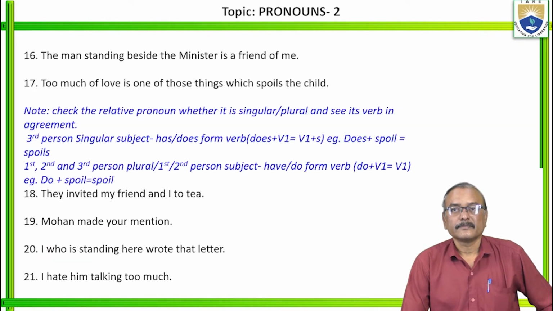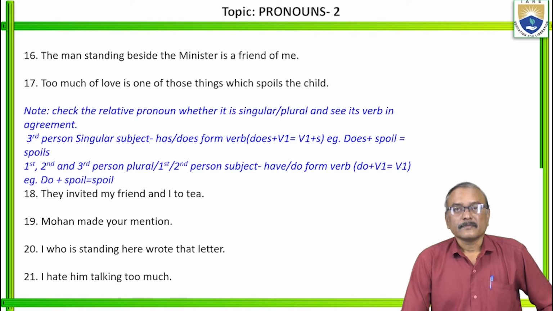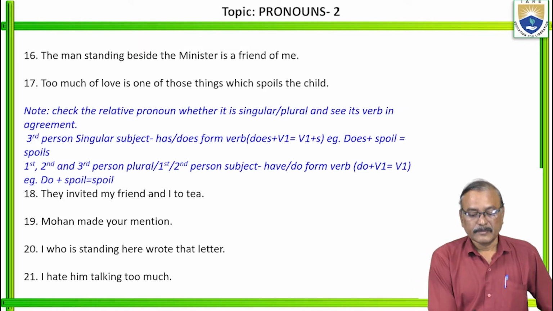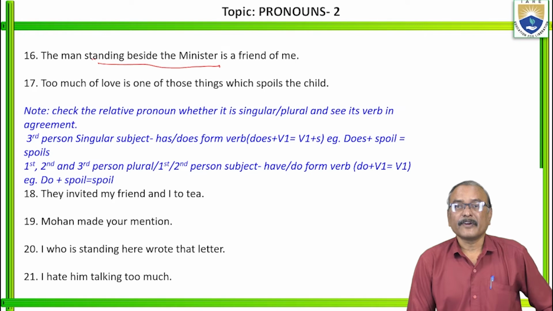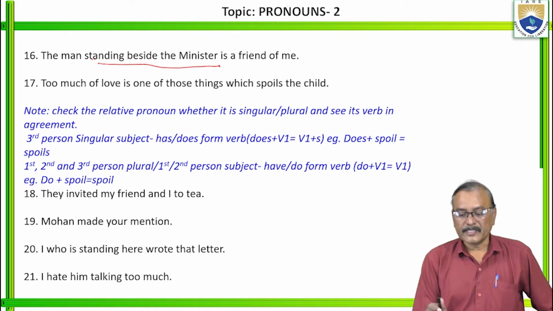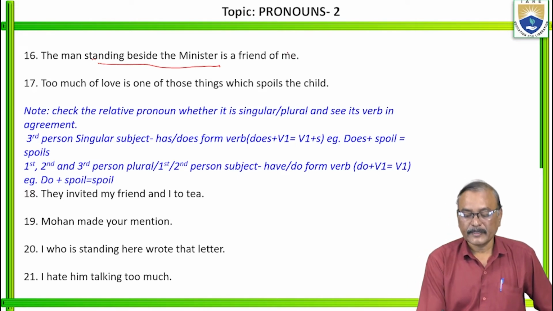Next. The man standing beside the minister is a friend of me. "A friend of me" is wrong. Is it clear? You can say "my friend" or "a friend of mine".